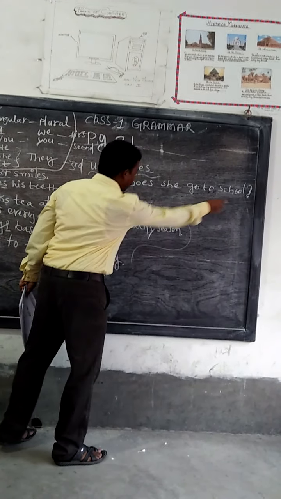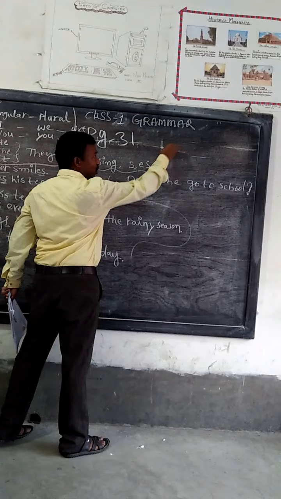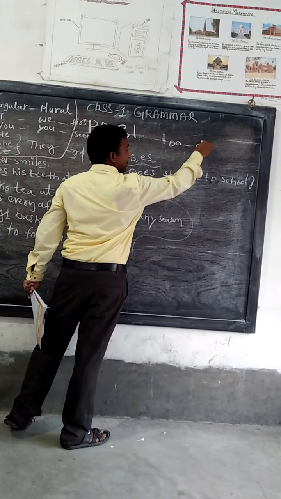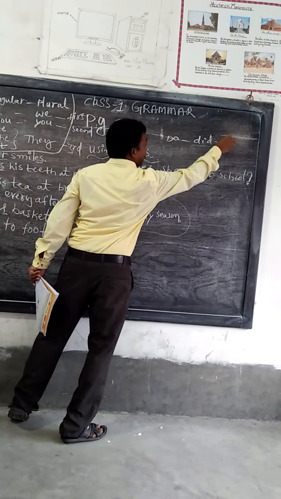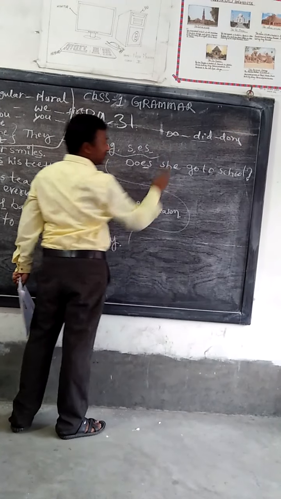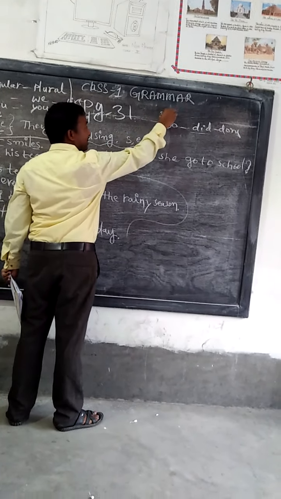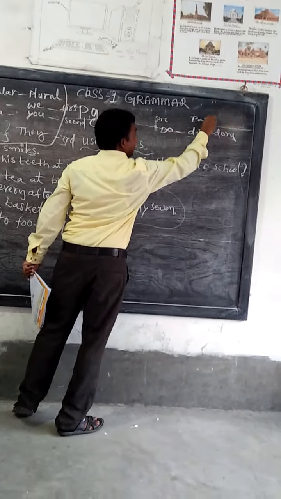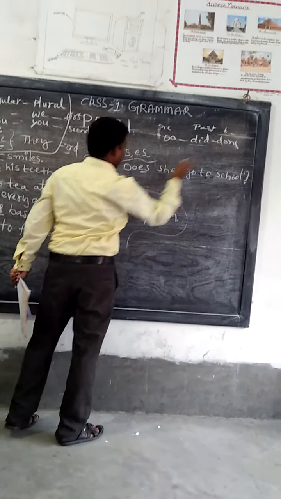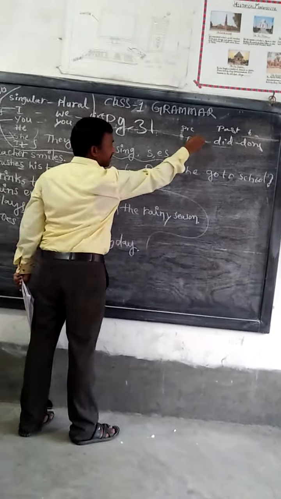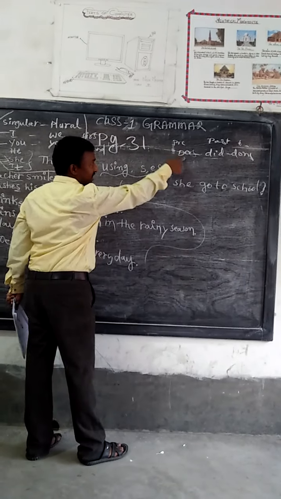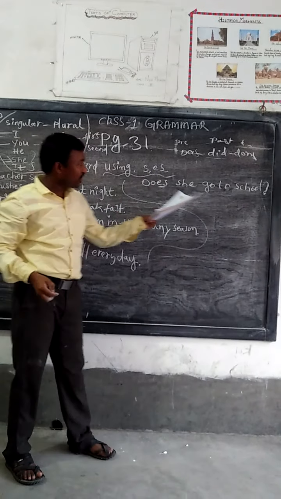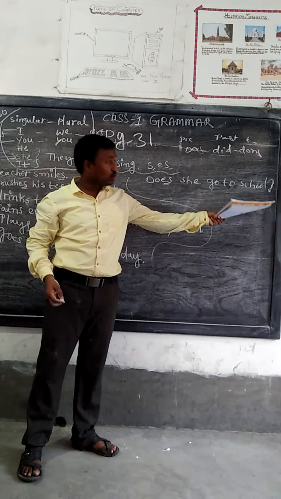You see, why are we using do, does, did? Present tense, past tense, past participle, and you see, she does, simple present tense. Does she go to school? So this is asking a question.